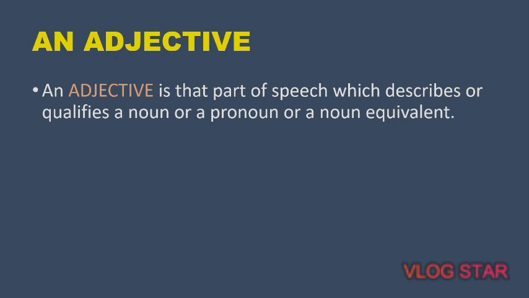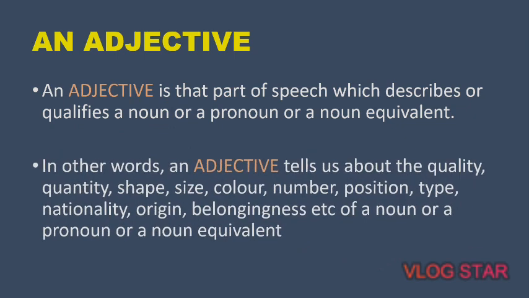The function of an adjective is to describe or to tell something about the noun or the pronoun. These words actually tell about the quality, the quantity, the number, position, shape, size, color, type. All these attributes are described by an adjective about a noun or a pronoun or even about a noun equivalent.